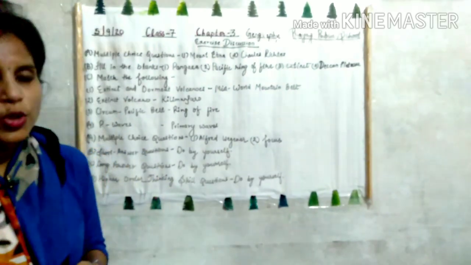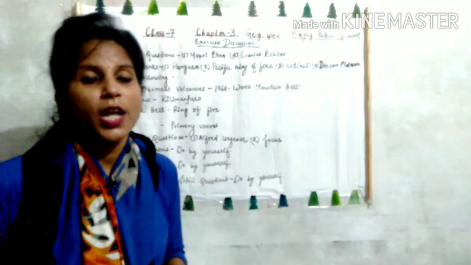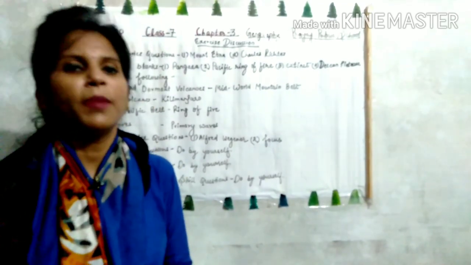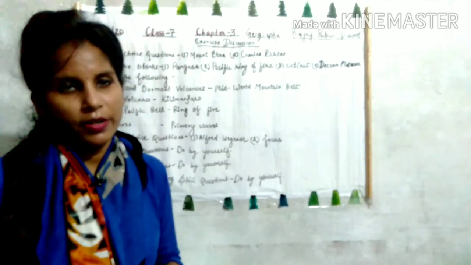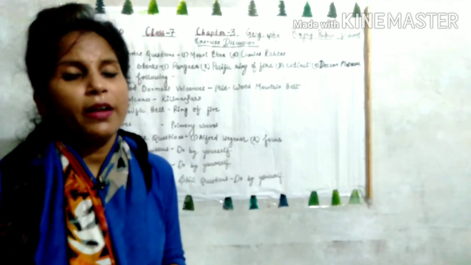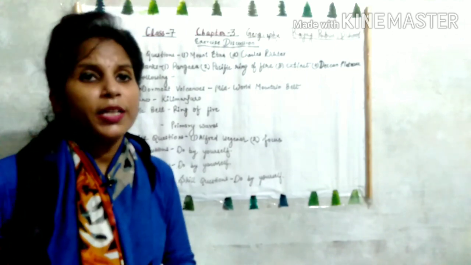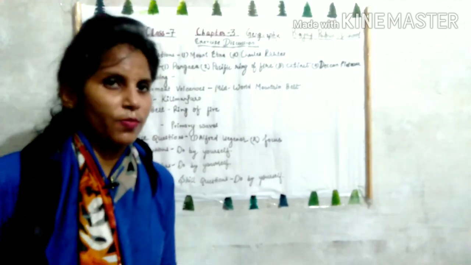Okay. Now question B, that is short answer questions. You have to do by yourself क्योंकि हमारा subject enrichment का chapter है. So children, go through the chapter thoroughly, find out the answers, and if anywhere you are having any doubt or any problem, you can ask me. Okay.